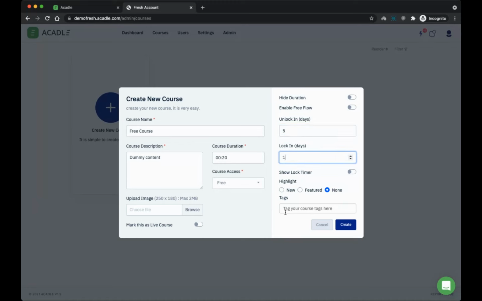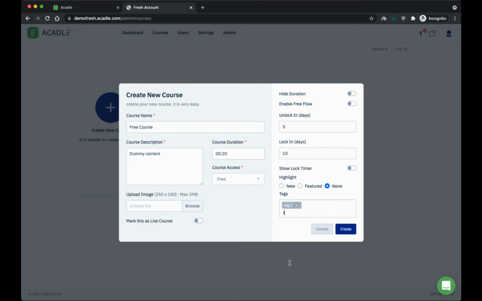If you want to hide this, like make it disappear after 10 days, you can lock this so that on the 10th day this will disappear. If you want to show a timer saying that this is going to be displayed for 10 days, 5 days, 4 days, etc., you can enable the timer. You can also have hashtags. So let's say tag one, you can have multiple hashtags, tag two, etc. This will help you categorize your courses, and this will help your students filter by these tags and see the groups.